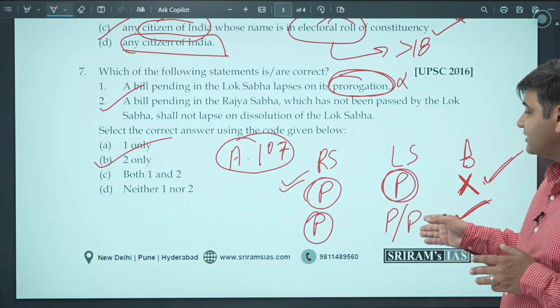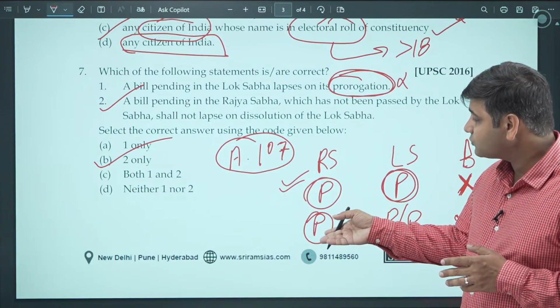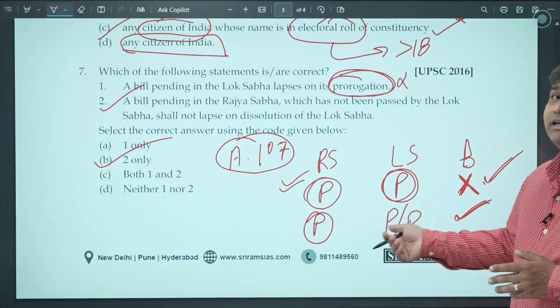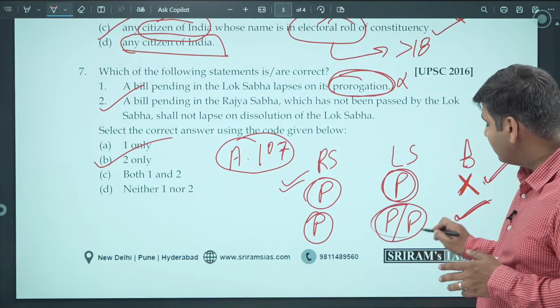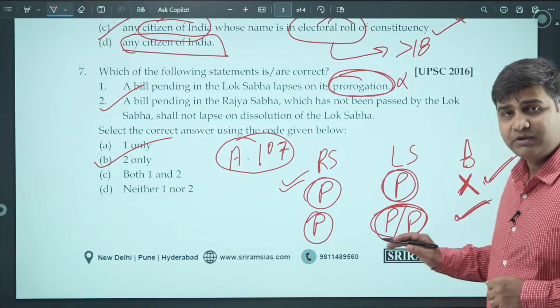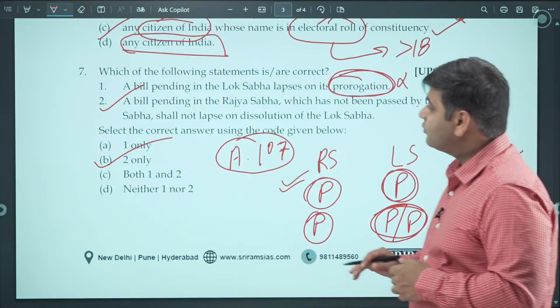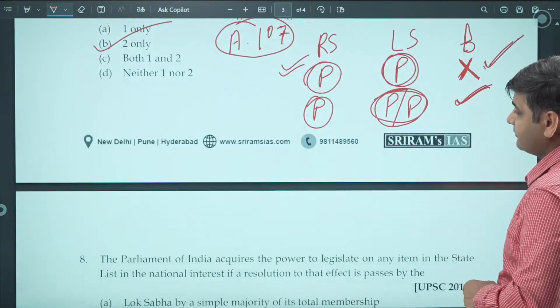And if it is passed by the Lok Sabha or pending in Lok Sabha, and it is also pending in Rajya Sabha, it gets dissolved. Why? Because on this particular bill, now the new Lok Sabha is going to take the lead, not the previous Lok Sabha. So I hope you are getting this logic.